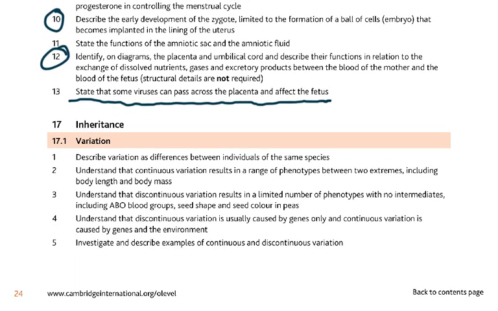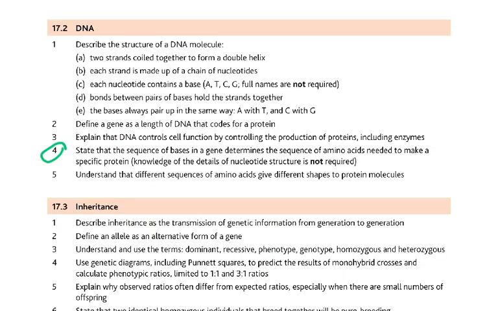Then we have inheritance. Important is the discontinuous and continuous variation. Continuous variation is like height of 16-year-old boys. Discontinuous is blood group. And the important thing which you got to understand is discontinuous variation is usually caused by genes only, and continuous variation is caused by genes and the environment, like tall stems. Tall stems would be dependent on light and nitrates from the soil. So genetic factor will be there, but if it doesn't get enough light and nitrates from the soil, it's not going to grow tall.